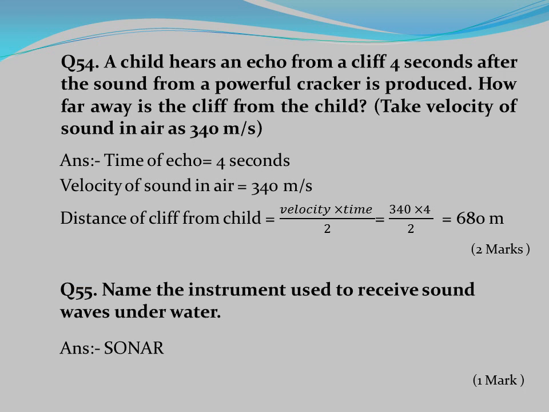Velocity of sound in air equals 340 meter per second. Distance of cliff from child equals velocity into time by 2 equals 340 into 4 by 2 equals 680 meter.